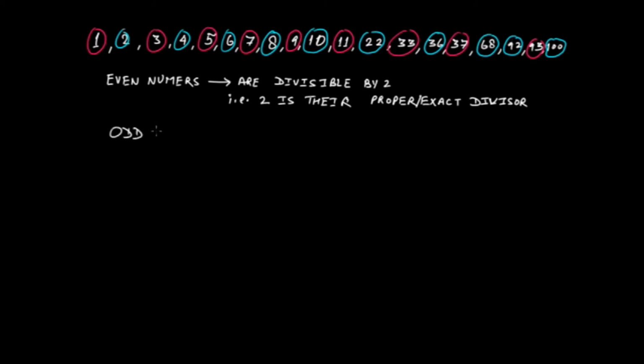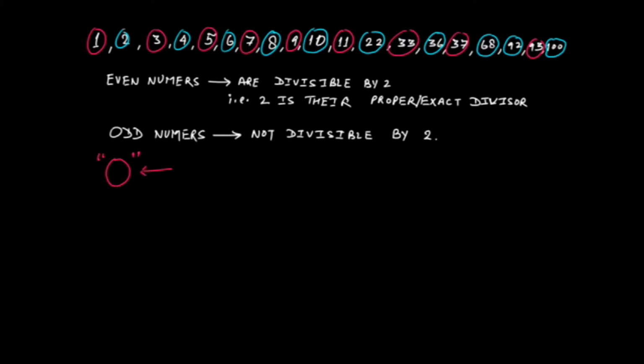So odd numbers are not divisible by 2. Okay. Keep in mind that the number 0 is neither an even number nor an odd number. So keep this number out of even numbers and odd numbers.